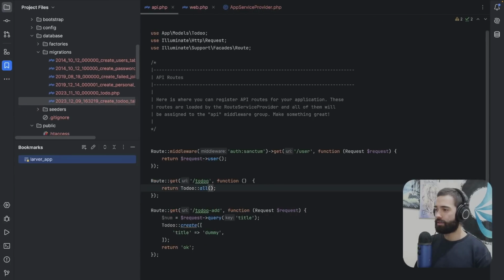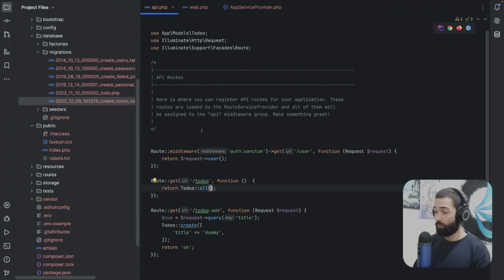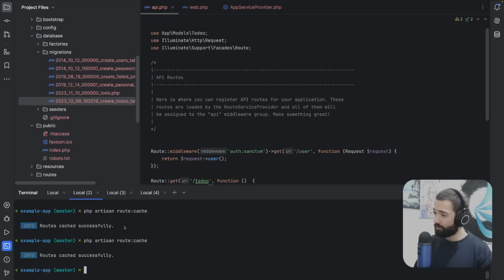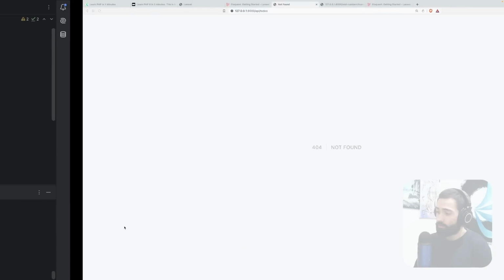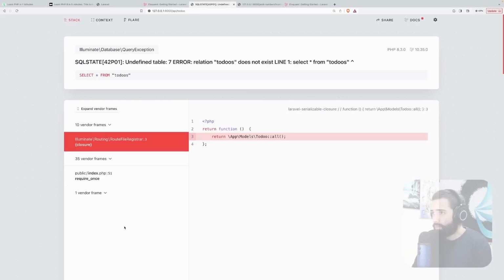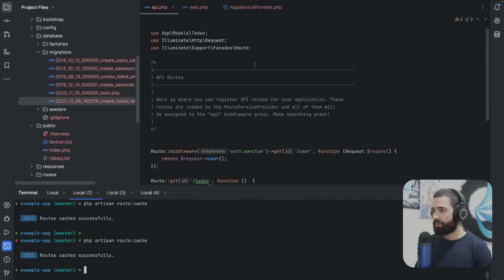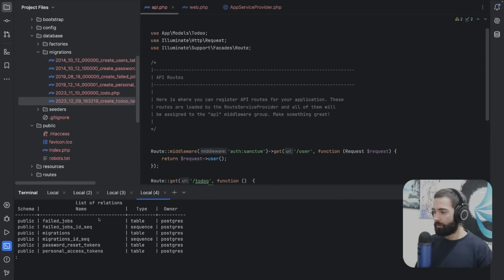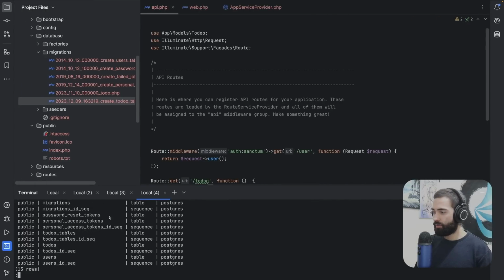Coming back over here, API to do. It is obviously not found. I don't know why this is happening to me. Somebody can explain this. I have to regenerate my routes. And when I do, the relation to-dos does not exist. Are you kidding me? What does exist? We have to-dos right over there.